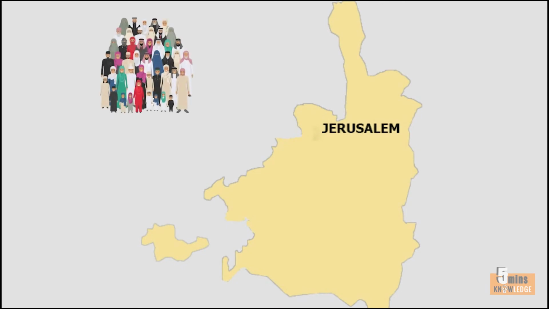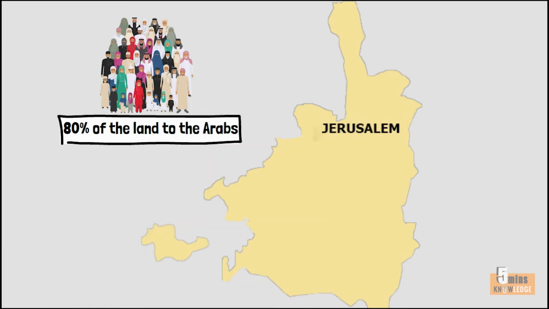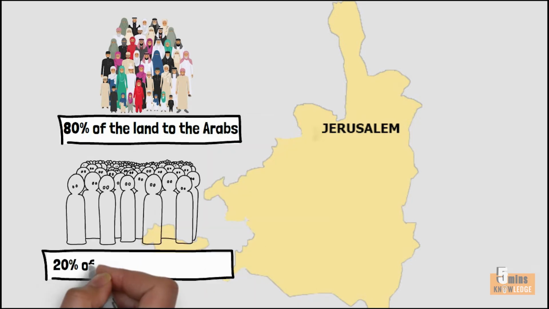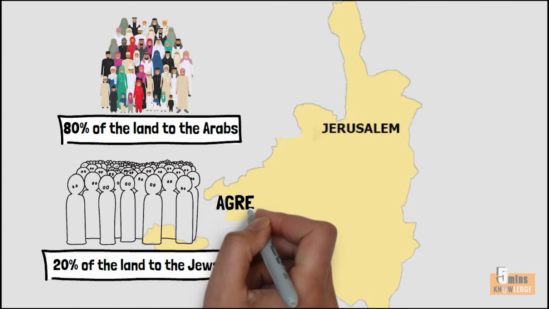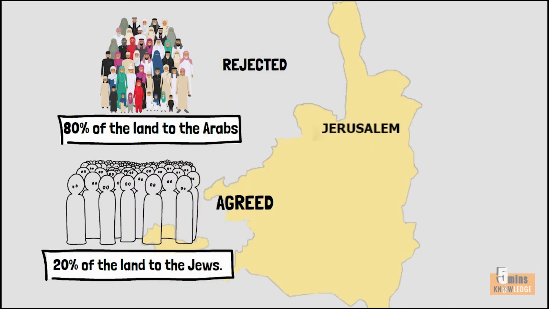From the beginning, the division of the land was extremely biased towards the Arabs. The British gave 80% of the land to the Arabs, the remaining 20% of the land to the Jews. After 2000 years of wandering, the Jews agreed. But the Arabs rejected this proposal and continued to kill and commit violence against the Jewish people.